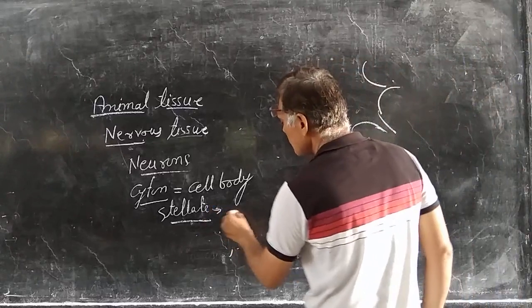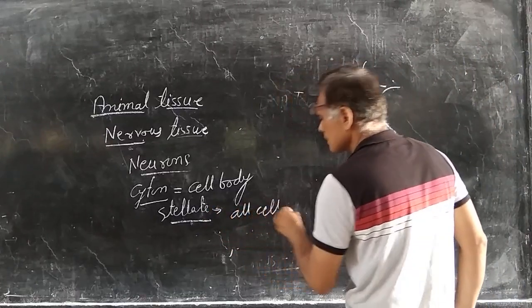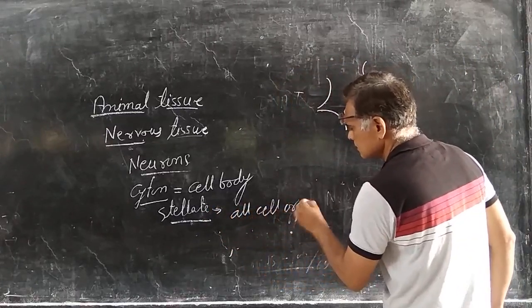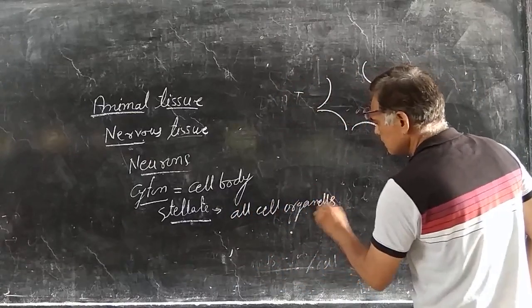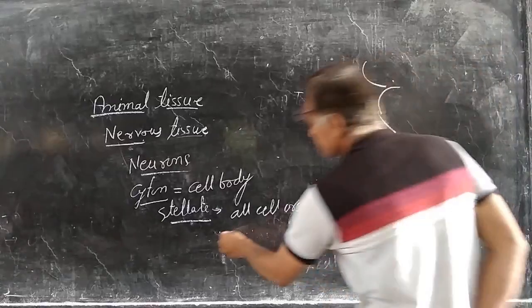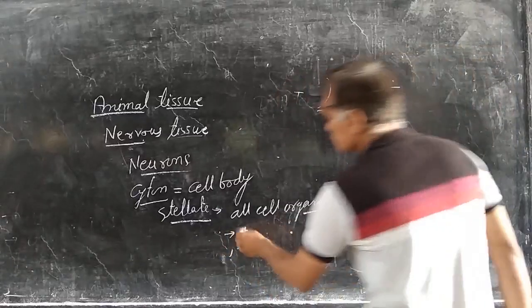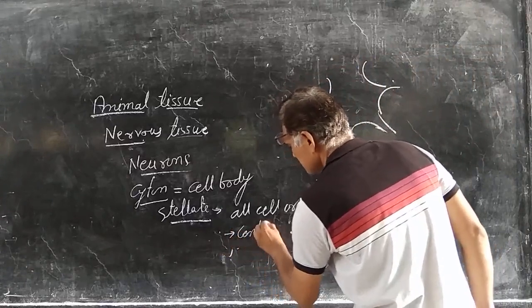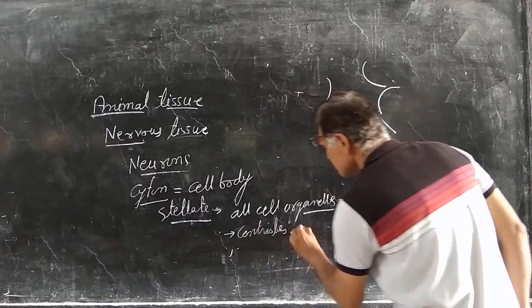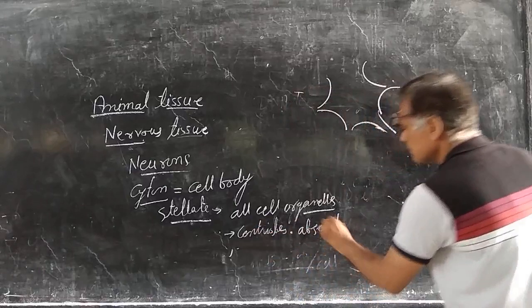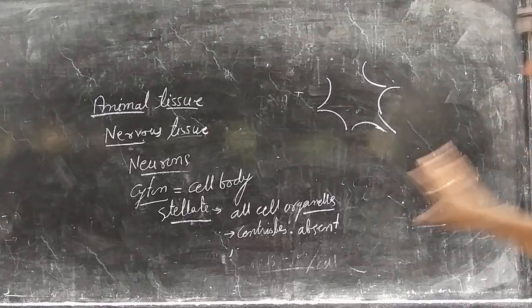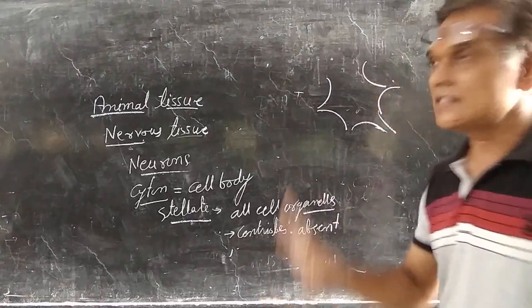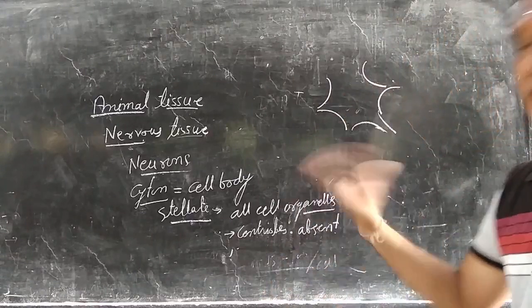It contains all cell organelles except centrioles. Centrioles are absent, and normally centrioles help in division. Due to the absence of centrioles, neuron cells cannot divide.